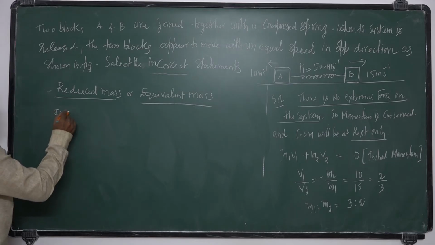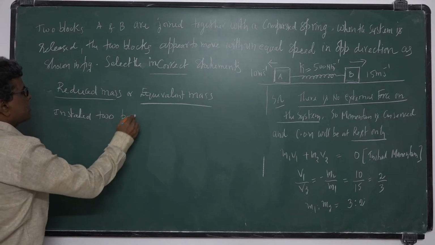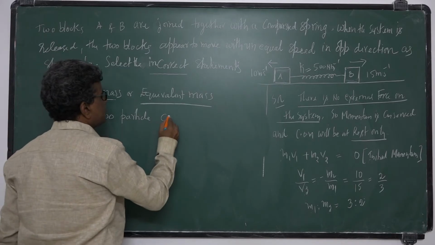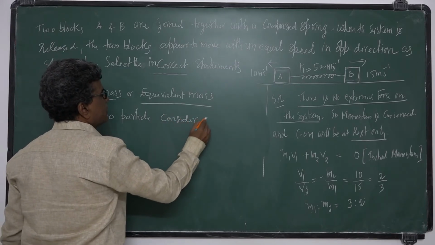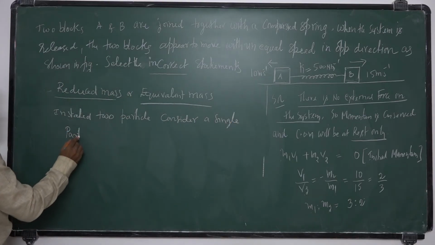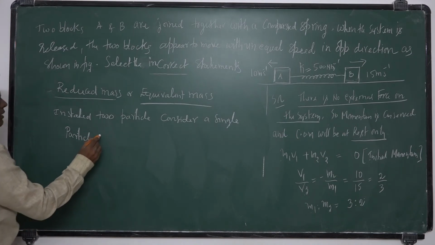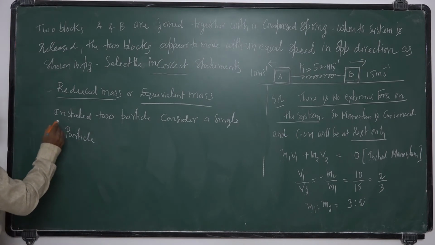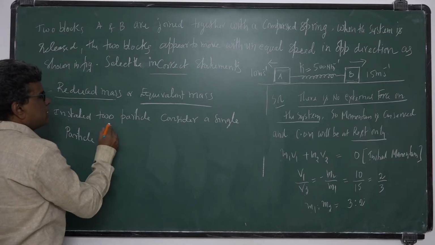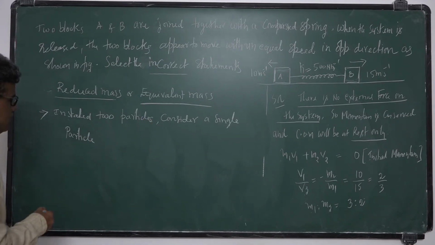Instead of two particles, consider a single particle. Instead of two particle system, consider a single particle.